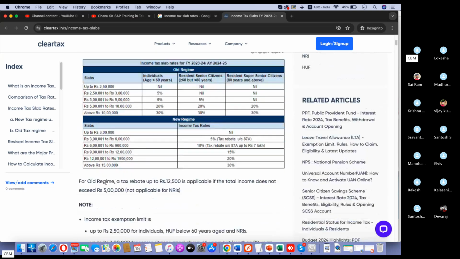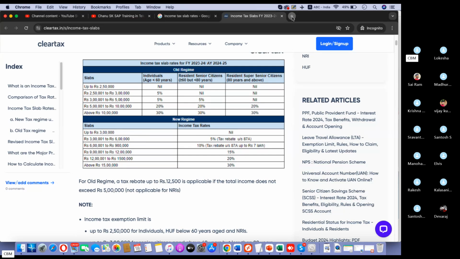So this is the way. If your income is 10 lakhs, then tax will be imposed at 15%.